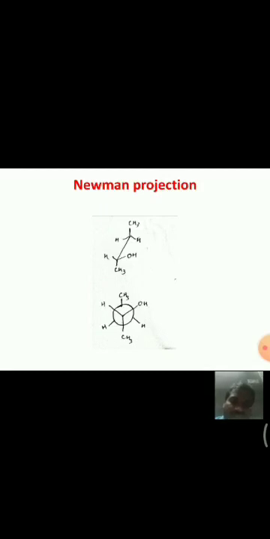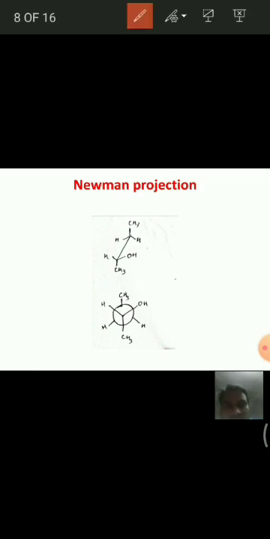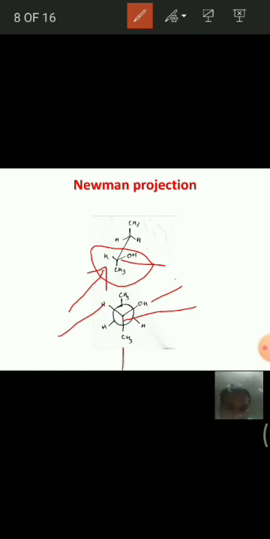See here, this is one more example. Let us view the molecule like this, and this is the front carbon, hence it is indicated with this dot, having 3 bonds: 1 hydrogen, 1 OH group, 1 methyl group.